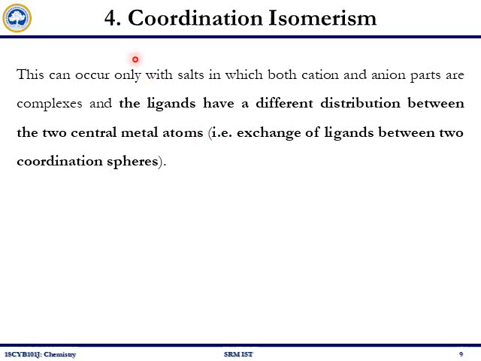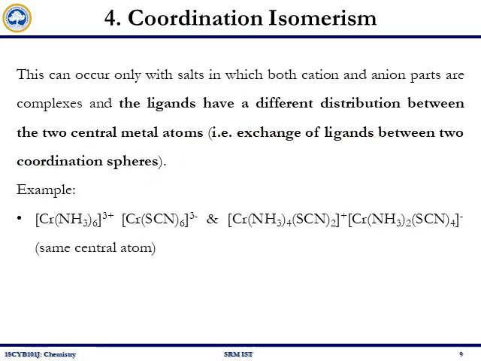The fourth type in structural isomerism is coordination isomerism. This can occur only with salts in which both cation and anion parts are complexes, and the ligands have a different distribution between the 2 central metal atoms, that is, an exchange of ligands between the 2 coordination spheres.